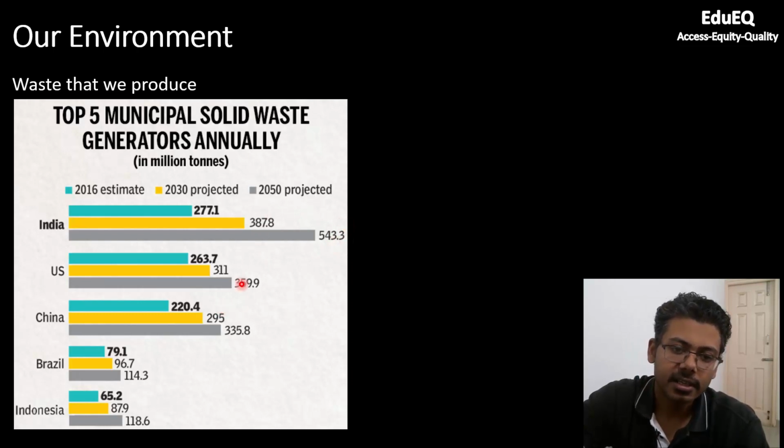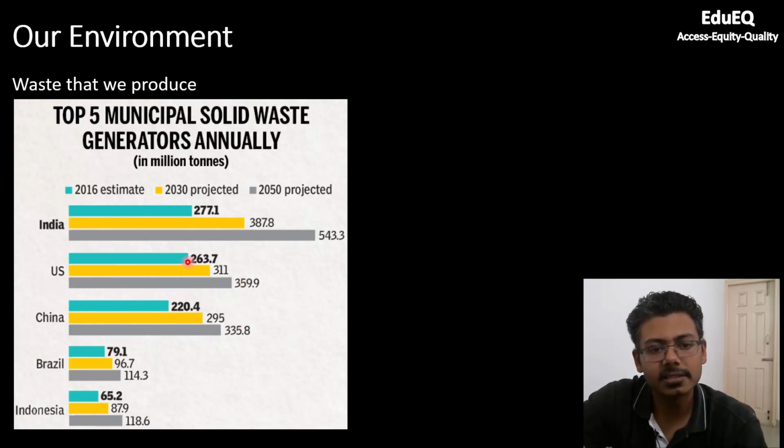Other countries, due to strict or better waste disposal techniques, are able to control it. You see the rise, for example, in solid waste production for the US, from 263 it is estimated to only reach 359. But for us, it is almost doubling, because it's a severe problem in India and we are still not paying much attention to solid waste management.